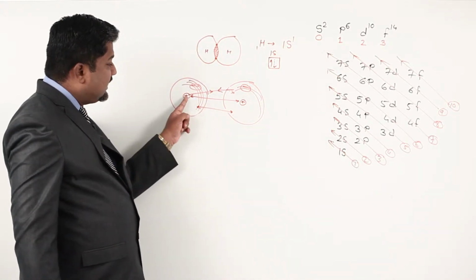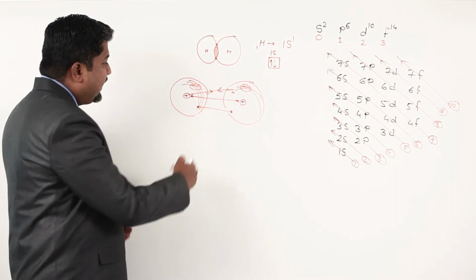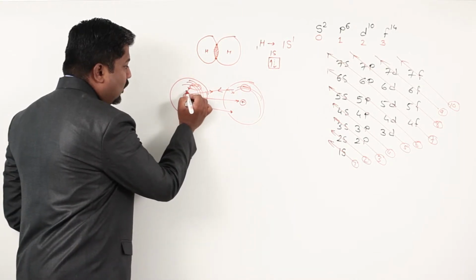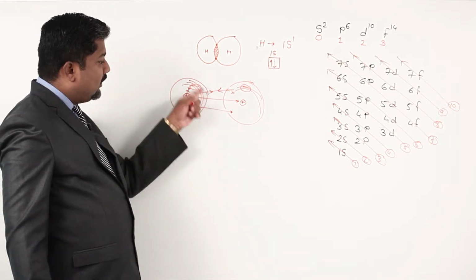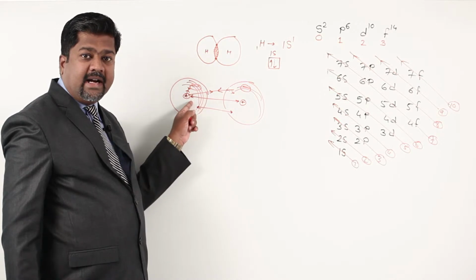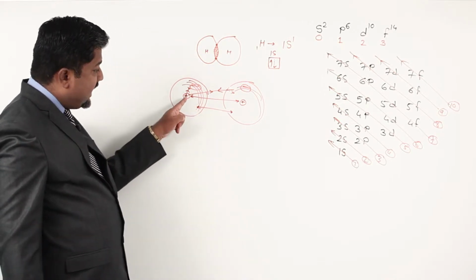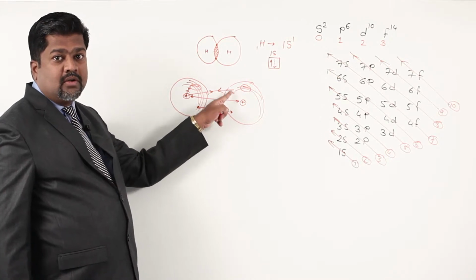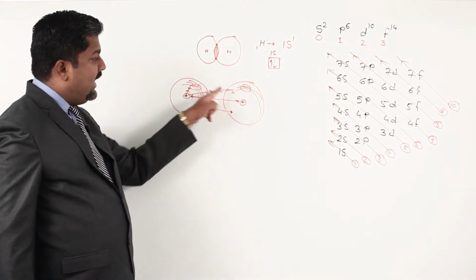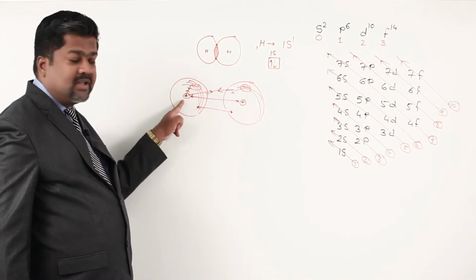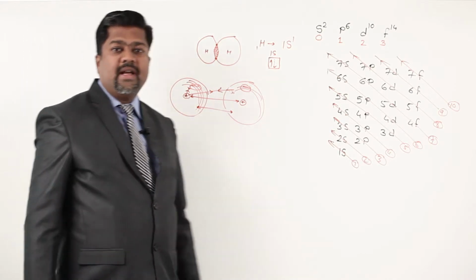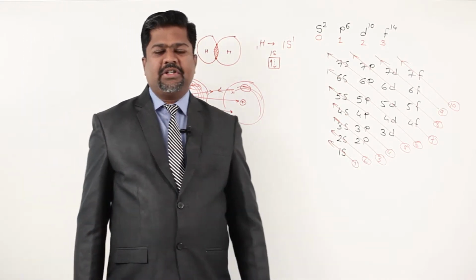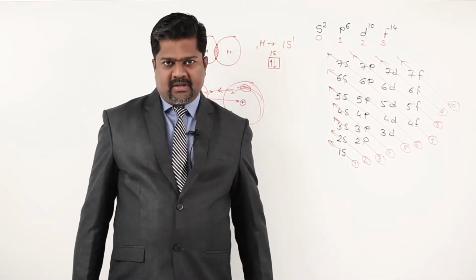Whereas this nucleus has affinity for its own electron. So whatever electrons are there, they get attracted towards the nucleus. At the same time, this nucleus has affinity for the other electron also. So electron-nucleus attraction, either this or this, both are attractive forces.